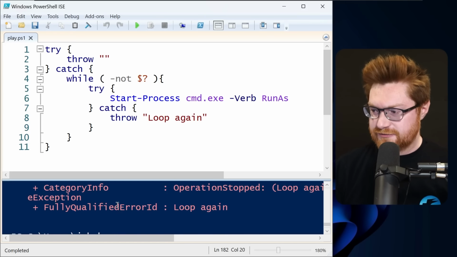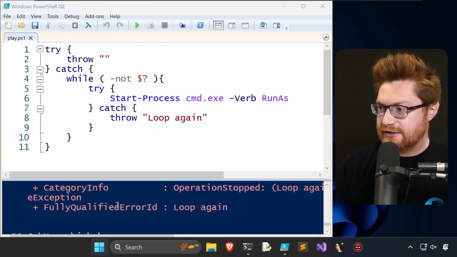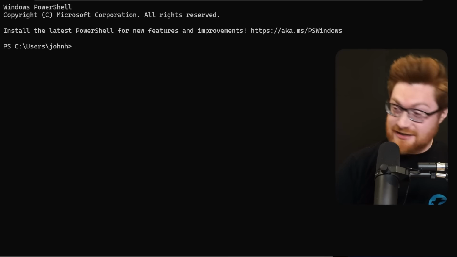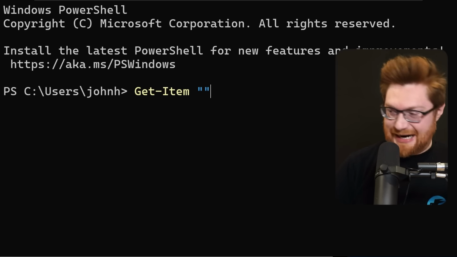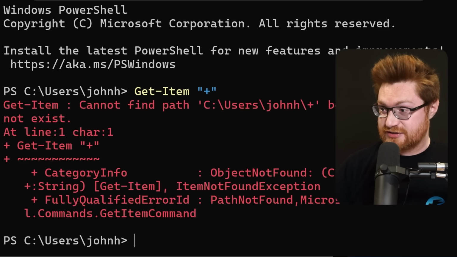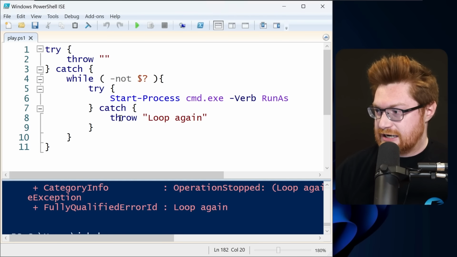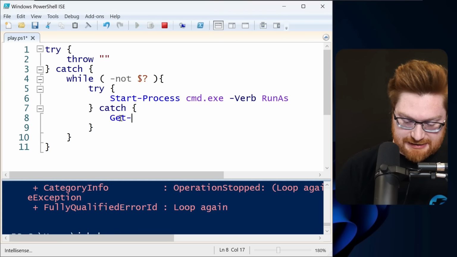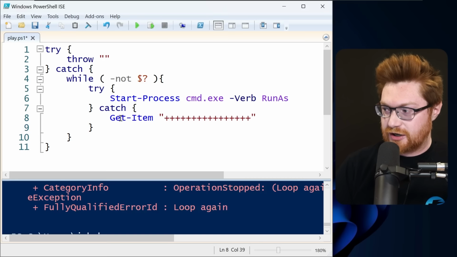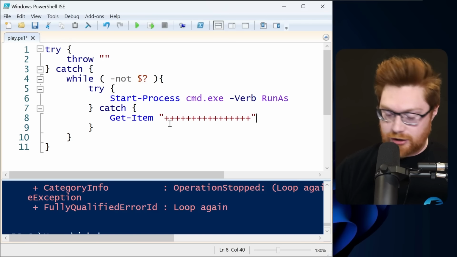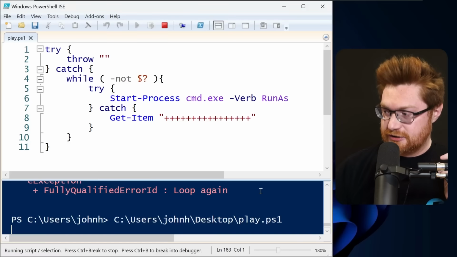Now we could do a couple of these, and I'll get back into my terminal. What we could try to do is experiment if we were to get some location or some item that obviously doesn't exist. That throws an error. So let's try that one. Can we get item on something that we know just isn't going to exist? Nonsense, garbage, opportunity for more obfuscation. If I run this, no.